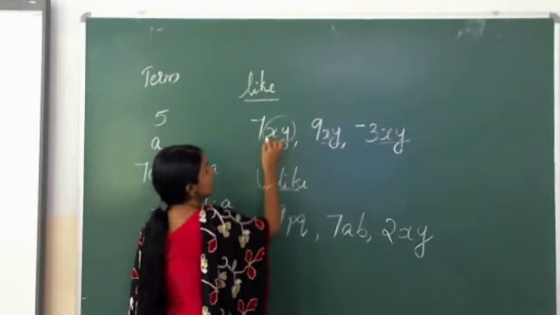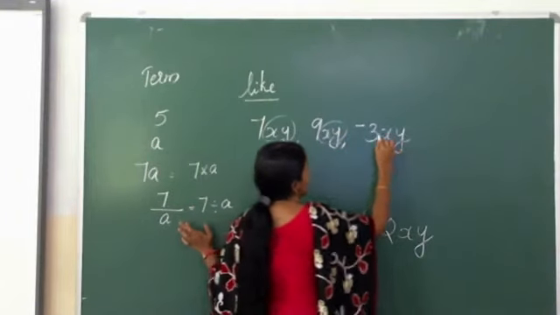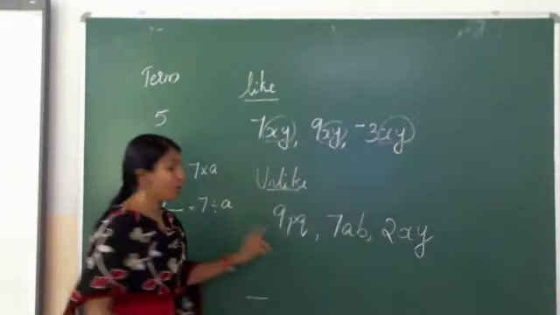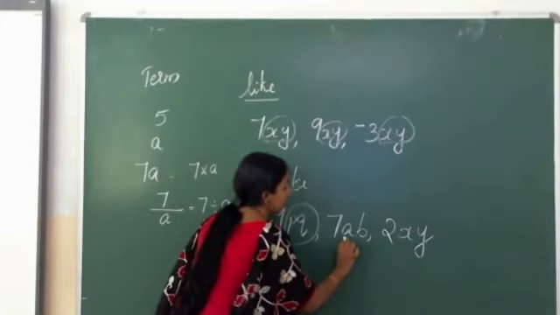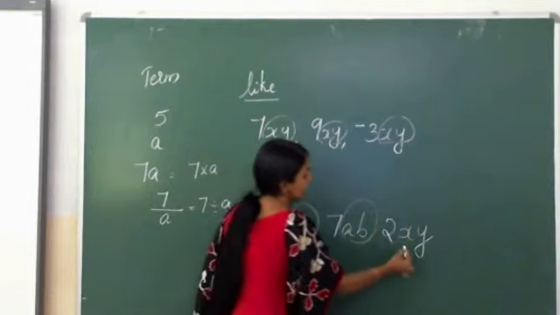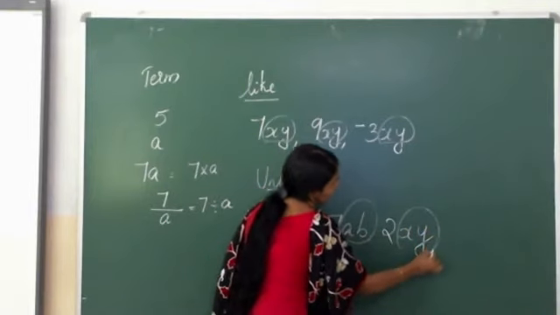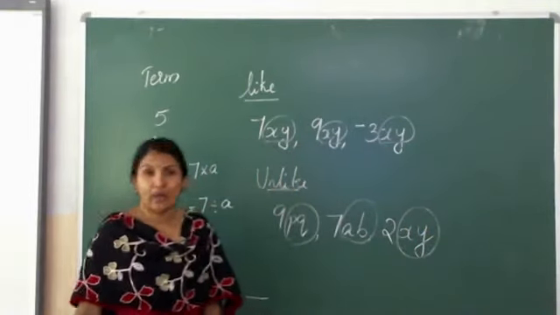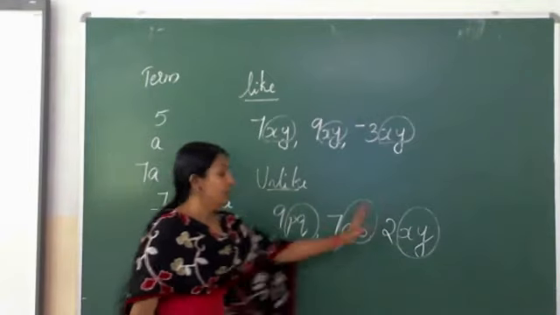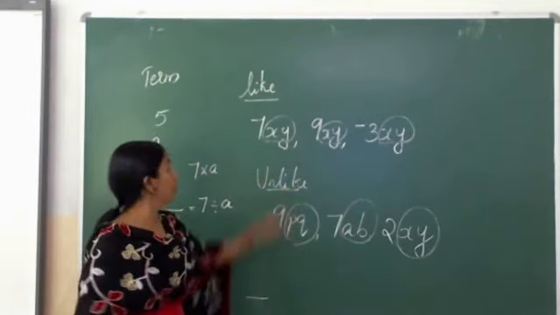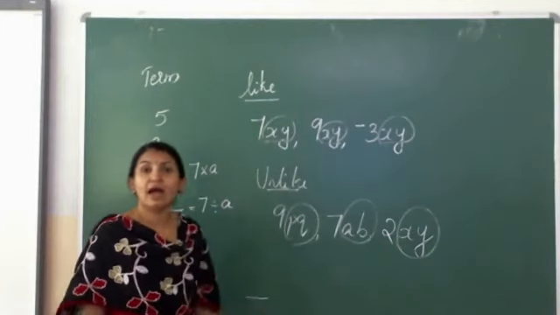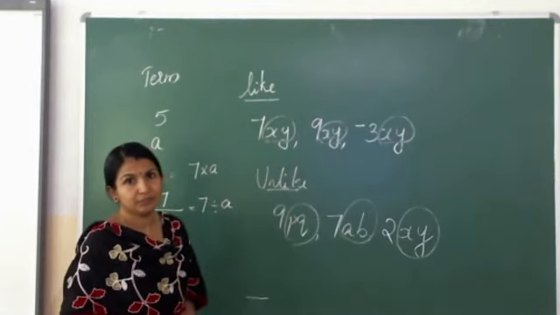Literal coefficient means here it is xy. Here the literal coefficient is PQ. The second term's literal coefficient is AB. And the last one's literal coefficient is XY. Here all are different, while these three are the same. So they are called like and unlike terms.